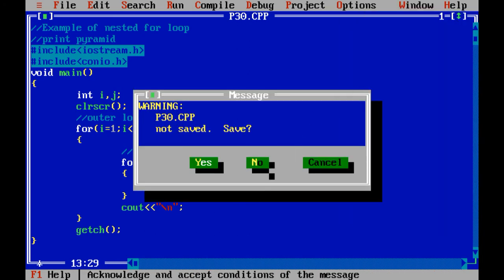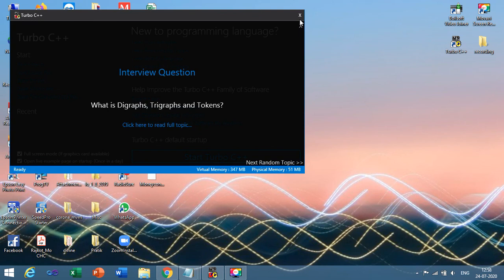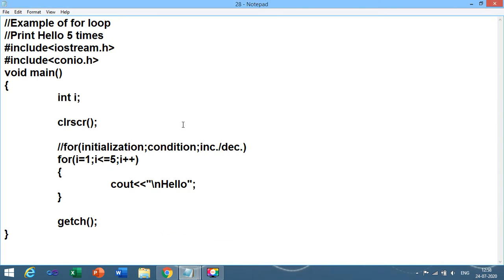Let me share the notepad file regarding our today's session. This is the first program of our today's session, program number 28, that you need to write in your journal.